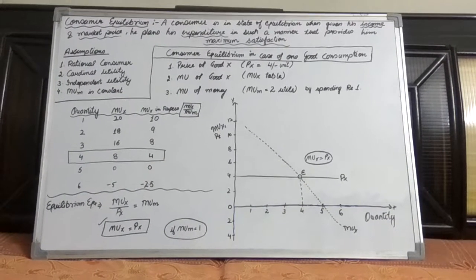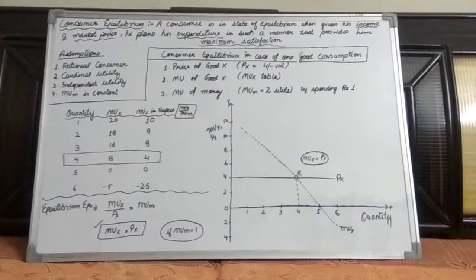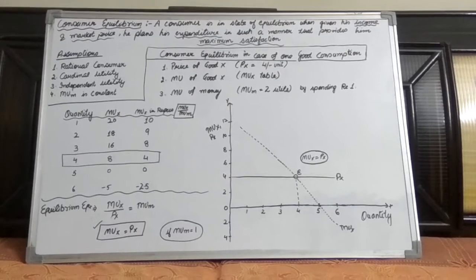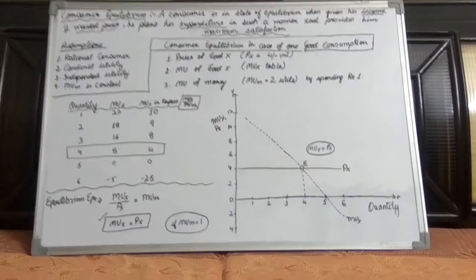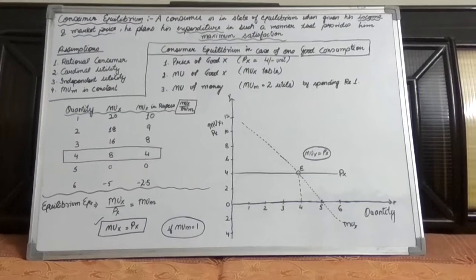Here we have blocked the value 4 and 4 because that is the state of equilibrium, when at the quantity consumed of 4 units the marginal utility is exactly equal to the price paid for that good, that is rupees 4.